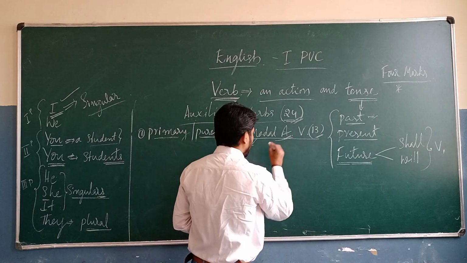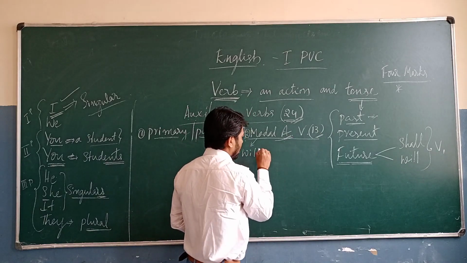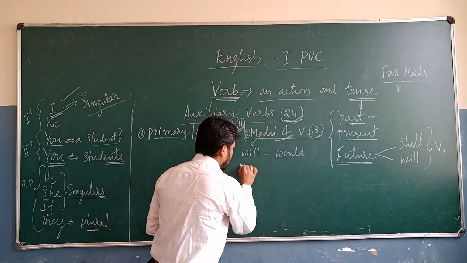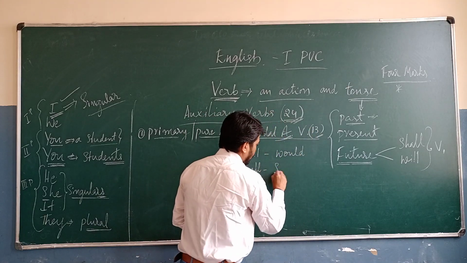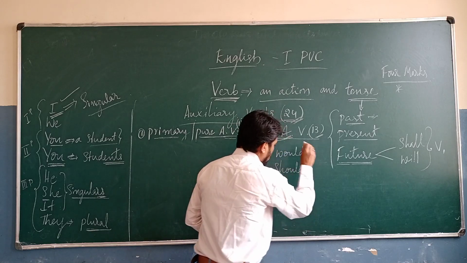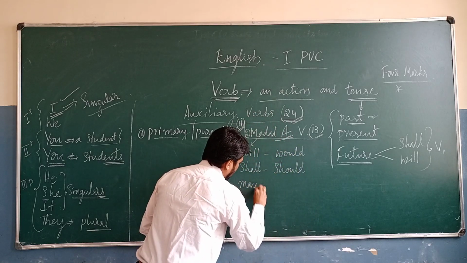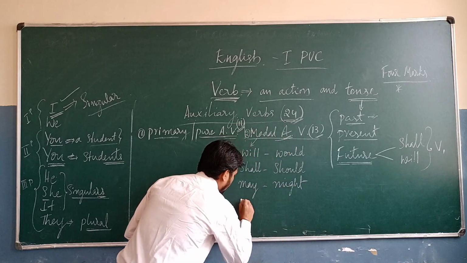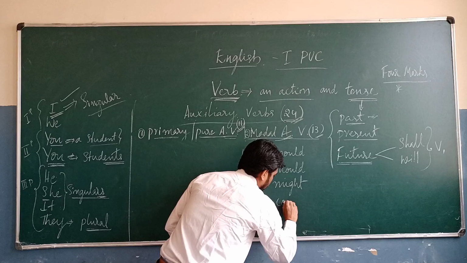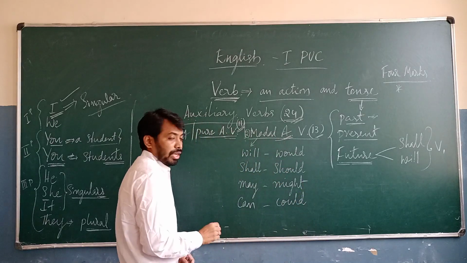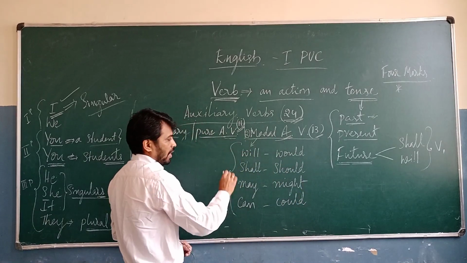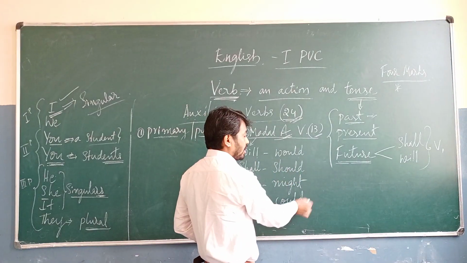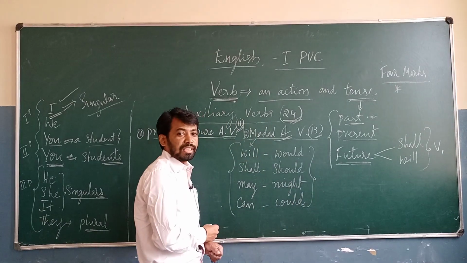I am going to write here: will, would, shall, should, may, might, and then can, could. So these are 1, 2, 3, 4, 5, 6, 7, 8. So there are 8 modal auxiliary verbs.